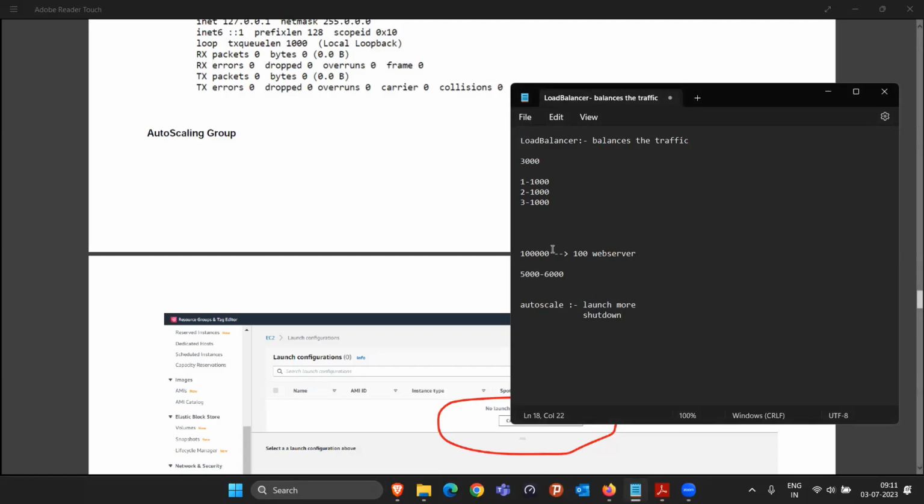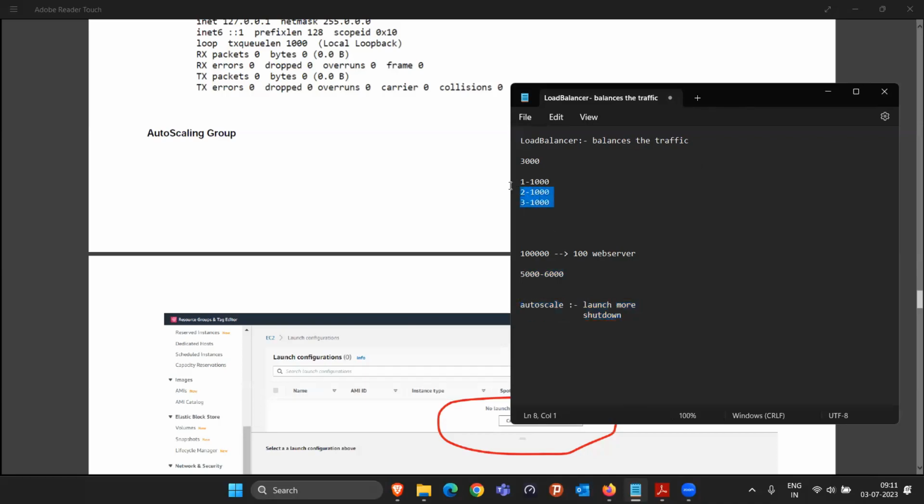Like in the midnight, if more people start to visit, launch more web servers. And if people are not coming, you see that traffic is now normal, we require only 5 to 6 web servers, so close all the 94 web servers. Whenever we require, launch again. Whenever we don't require, stop it. This is the goal which we want to achieve.